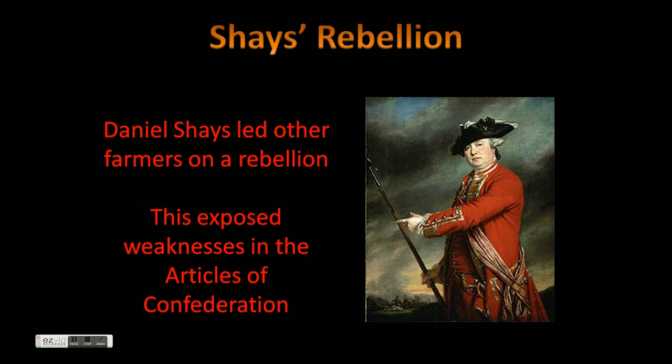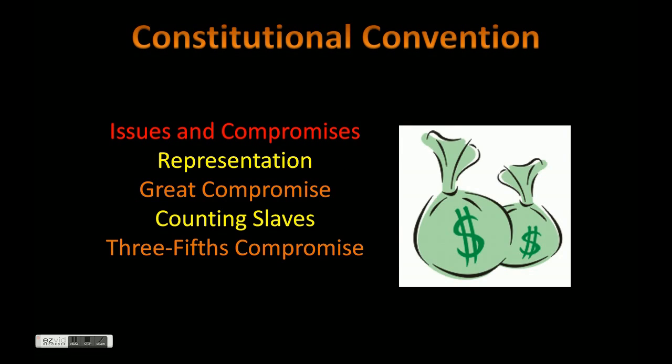They fought for the independence of America, and then where they come back to, they're losing their farms. So this really exposed weaknesses in the Articles of Confederation. They started this rebellion, and because you didn't have a strong government, you had no military to put them down, and it raged on. It wasn't until the state governments were finally able to raise some funds in Massachusetts that they stopped this rebellion.